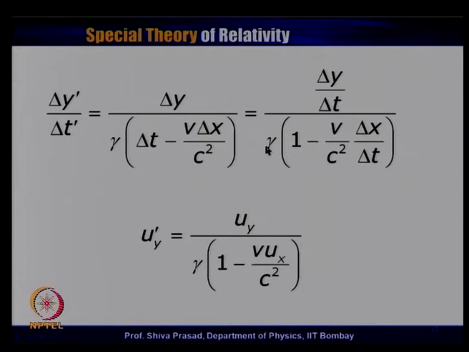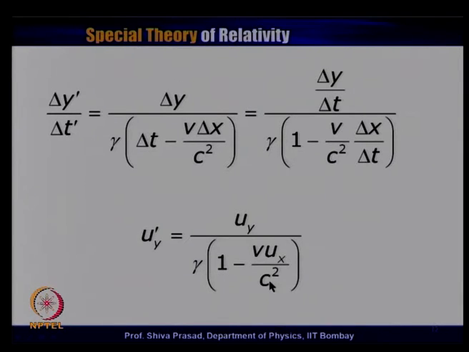The denominator becomes gamma into 1 minus v by c square into delta x divided by delta t. So, for u y prime, if we take the limit delta t tending to 0, which implies delta t prime tending to 0, this part tends to u y, this tends to u x, and therefore, the whole equation u y prime becomes equal to u y divided by gamma into 1 minus v u x upon c square.